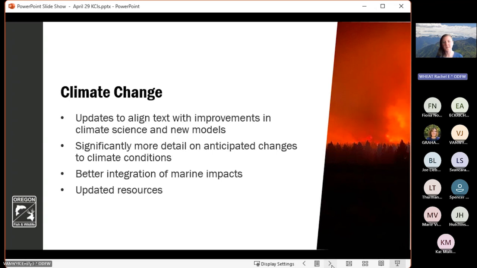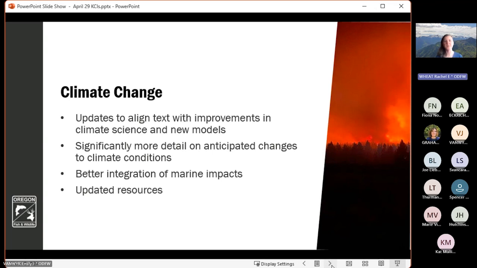So, of course, since these state wildlife action plans really don't go under much revision within that decadal timescale, a lot changes over 10 years in terms of the advancement of science and our understanding of climate change impacts and projected future impacts of changing climate conditions on fish, wildlife, and habitats. So we have made significant improvements to our climate change KCI, reflecting the current best understanding of predicted climate futures and the ways that those climate changes are expected to impact our habitat, our fish, and our wildlife.